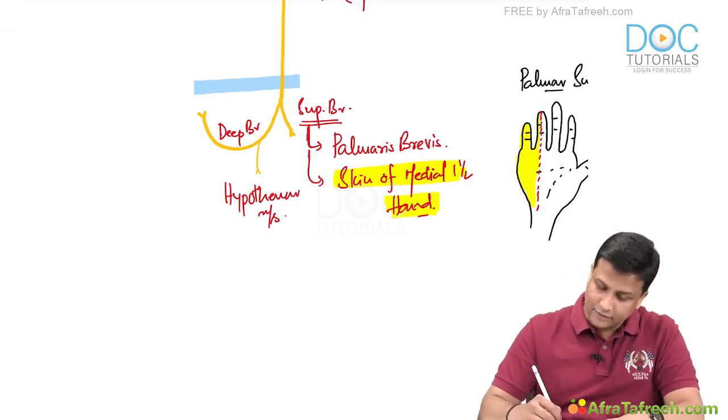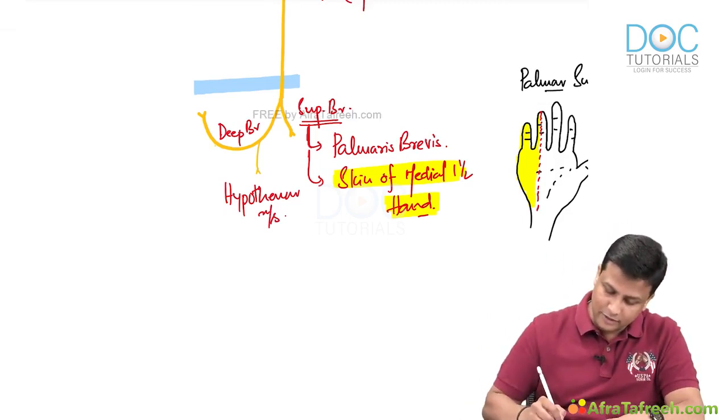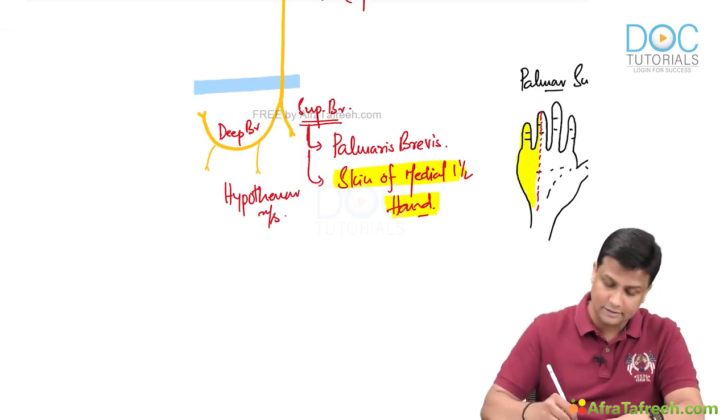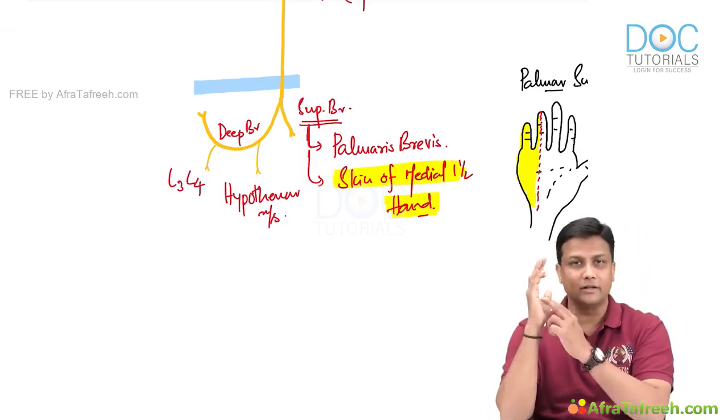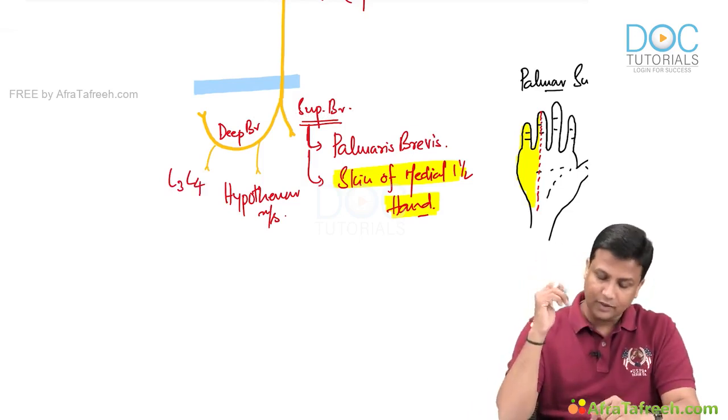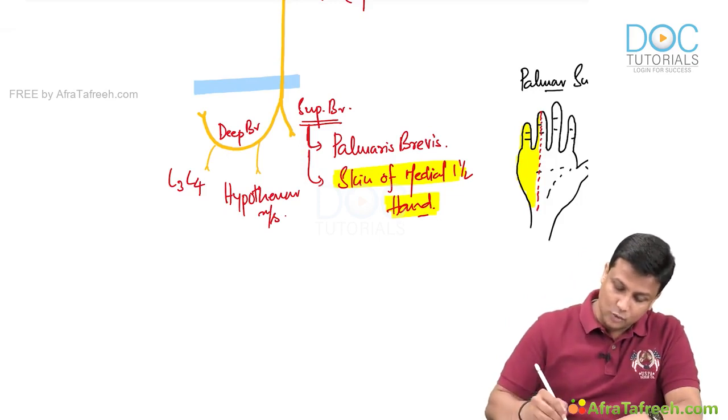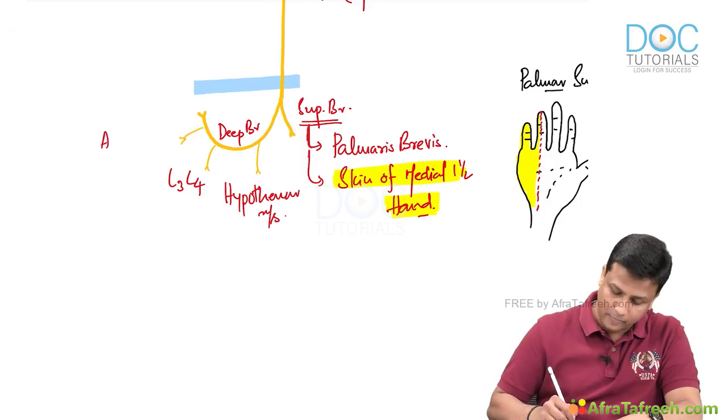branch. And then after hypothenar, I told you that the deep branch will also be supplying the lumbricals, and that is lumbrical number 3 and lumbrical number 4. So, the medial two lumbricals, lumbrical number 3 and 4. And then it will be supplying all the interossei.